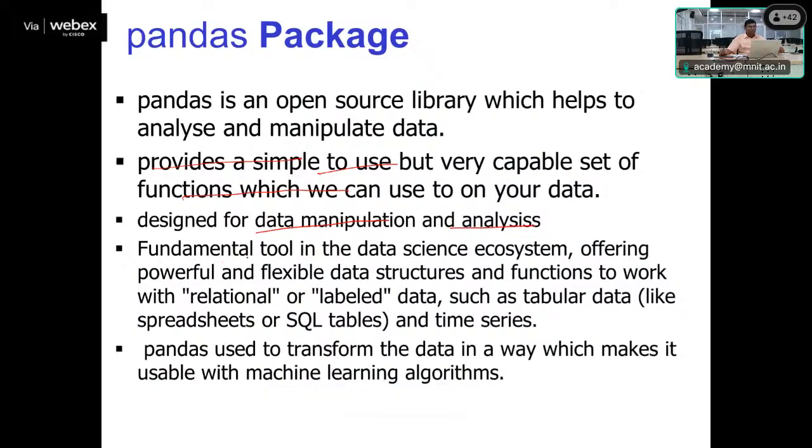So a fundamental tool which is used in the data science ecosystem is the pandas package. This pandas tool offers us a powerful and flexible structure of data and various kinds of methods which work with labeled data such as tabular data, or whatever data we keep in our spreadsheet, MS SQL, or sometimes in a SQL table, or sometimes data kept as time series data.